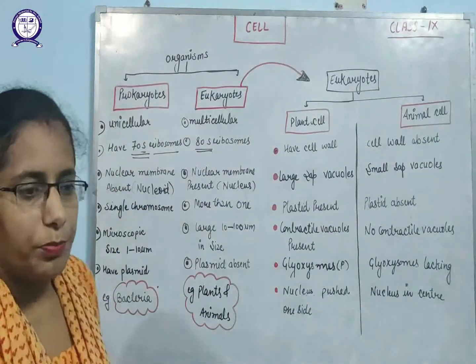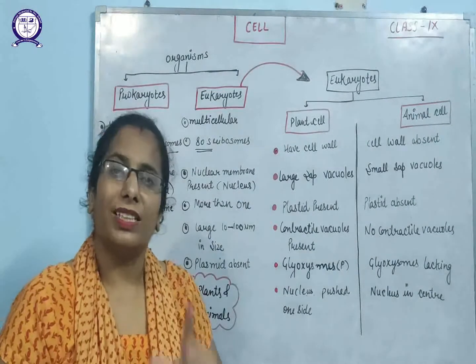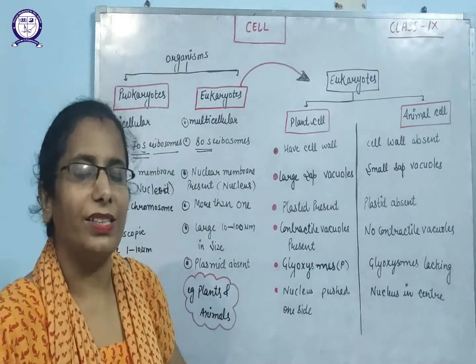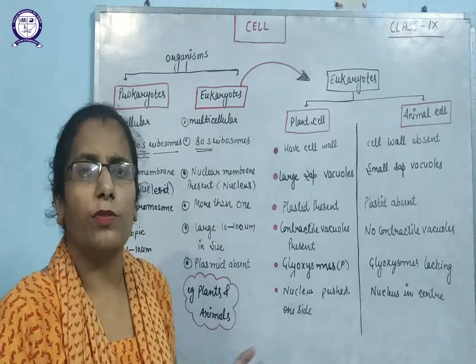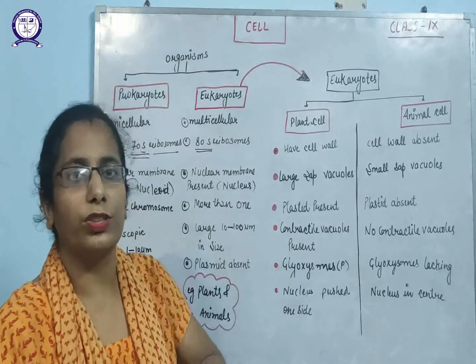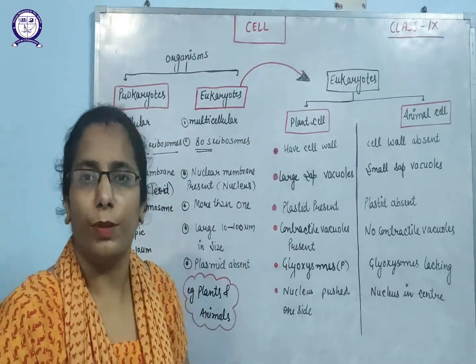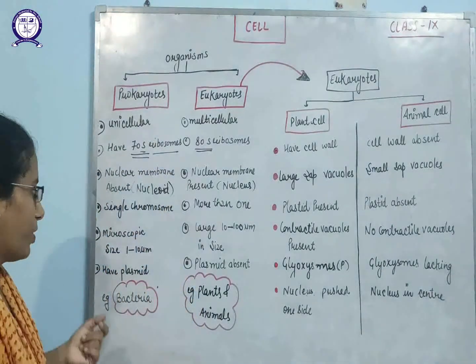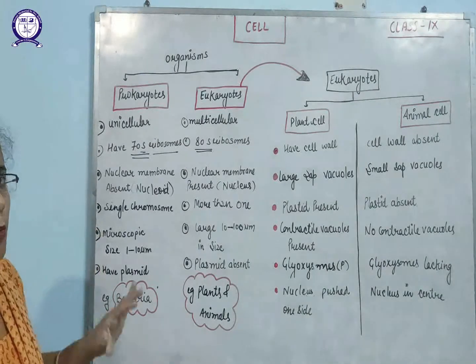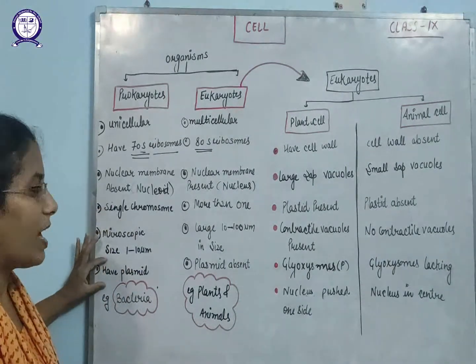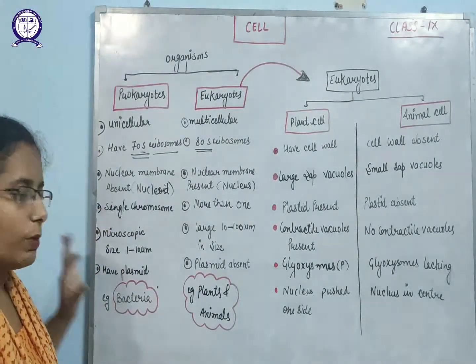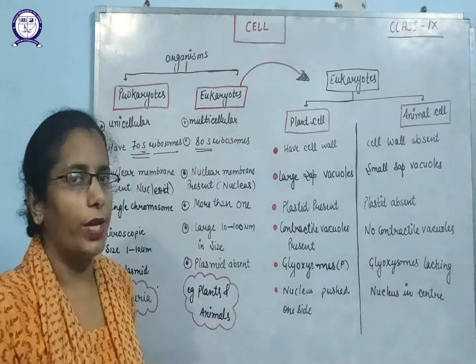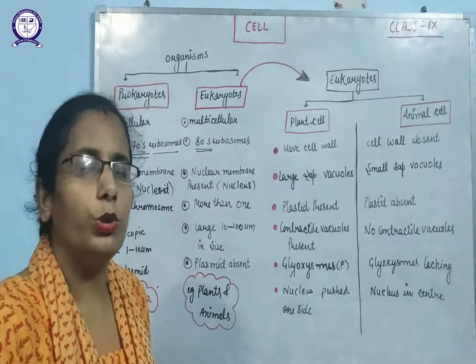Next, prokaryotes have a single chromosome, while eukaryotes have different numbers of chromosomes, that means 2, 4, 6. In human beings, there are 23 pairs of chromosomes, that means a total of 46. And one more important characteristic is the plasmid. This plasmid is only found in prokaryotes, not in eukaryotes.